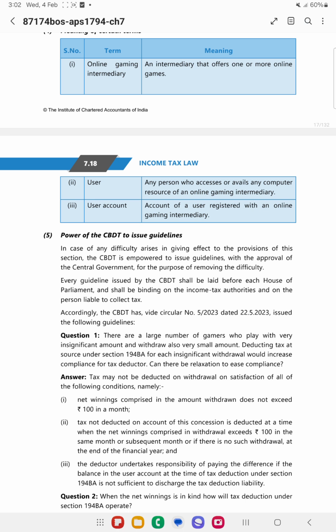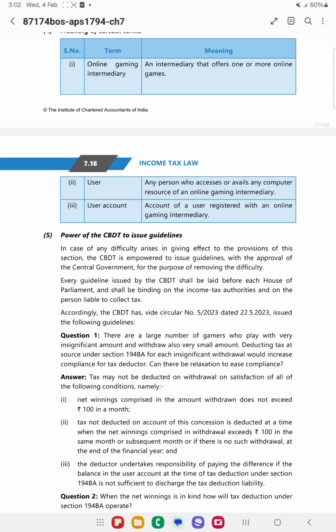Next, if the net winnings are less than 100 in a month, then in such cases no tax needs to be deducted. So suppose in any month the amount exceeds 100, then in such cases you need to deduct the tax, even if the whole of the winnings at the end of the financial year may be at a loss.